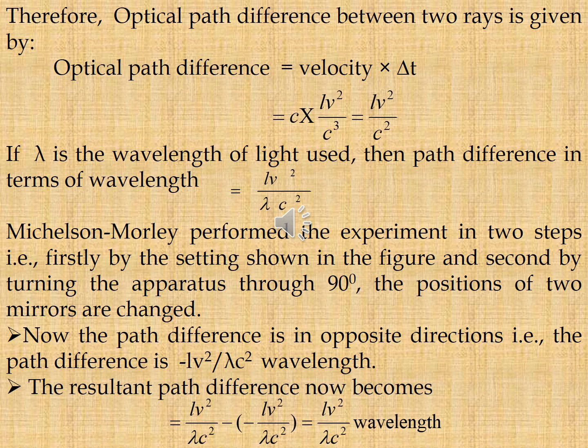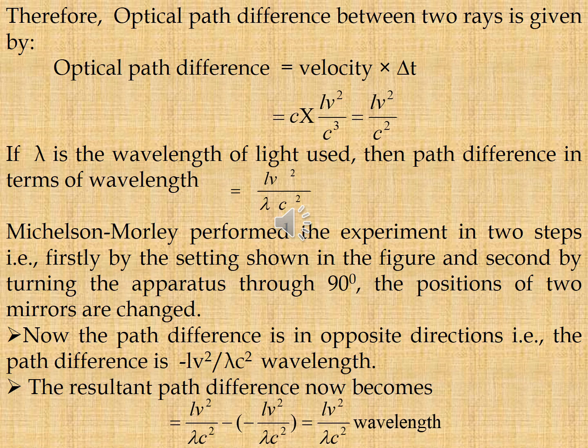Therefore, the optical path difference between the two rays is given by velocity into delta T, that is C into L V square by C cube, that is equal to L V square by C square. If lambda is the wavelength of the light, then the path difference in terms of wavelength is equal to L V square by lambda C square.